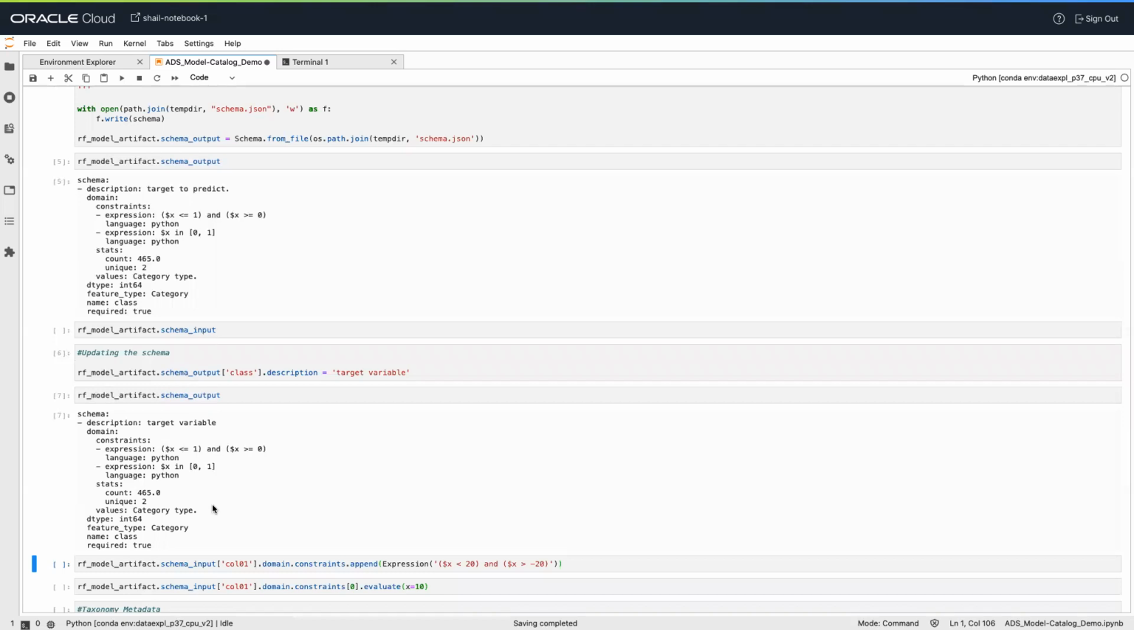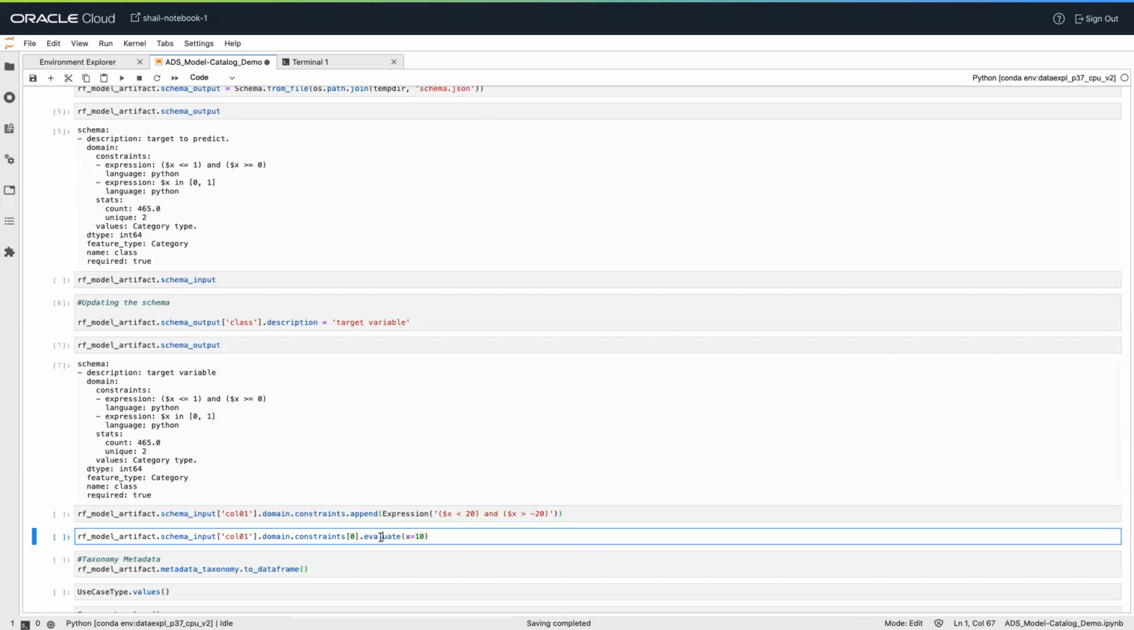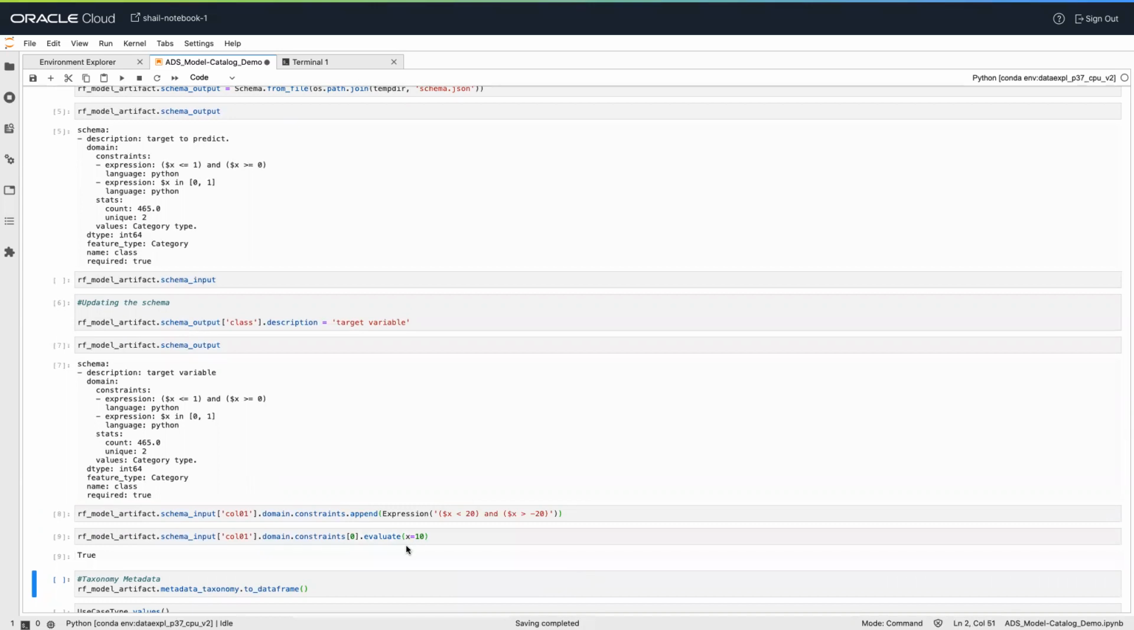We can also specify the constraint on data using expression and call evaluate to check if the data is satisfying the constraint or not. So in this cell, I have defined a constraint on value X, and the constraint is the value will lie between minus 20 and 20. And using evaluate, I will check if the constraint is satisfied or not. If I pass the value as 10, the evaluate should return true. And if I pass the value 100, the evaluate should return false.